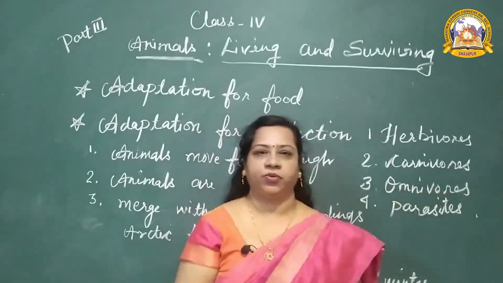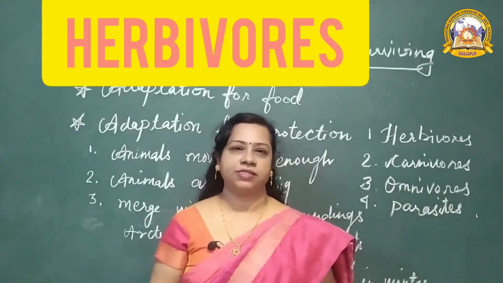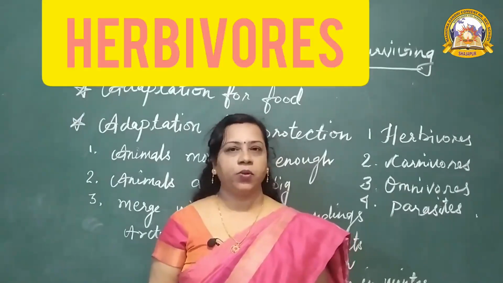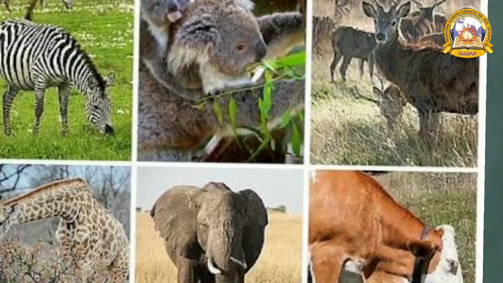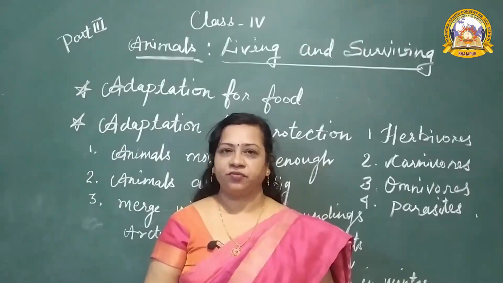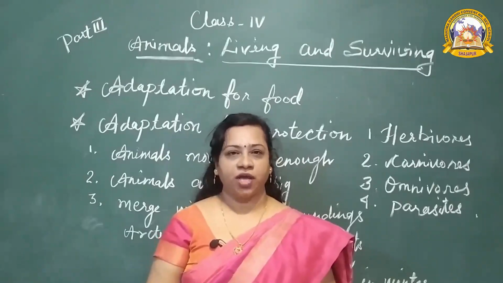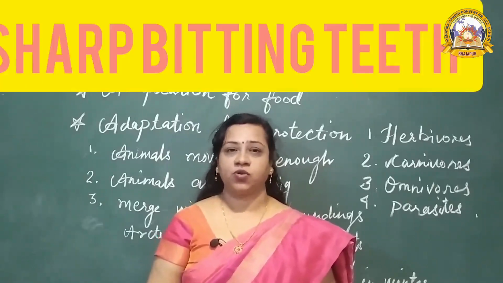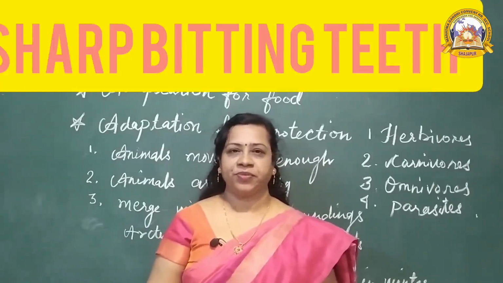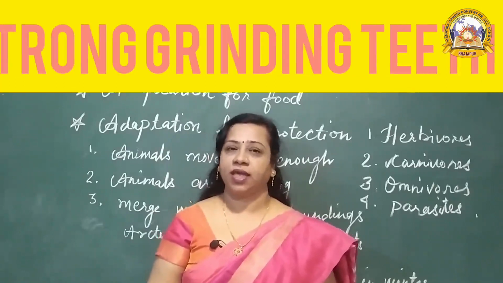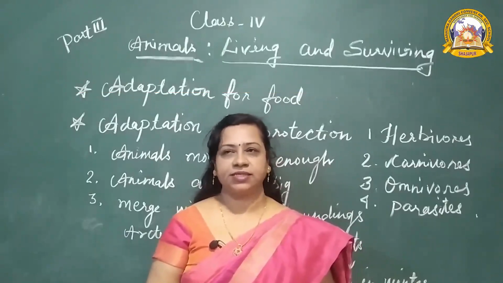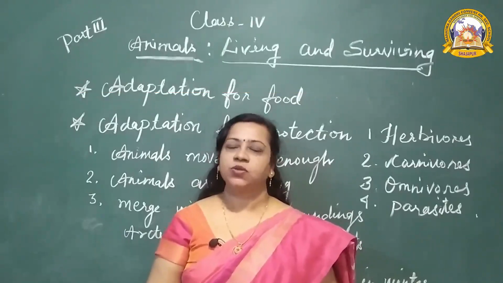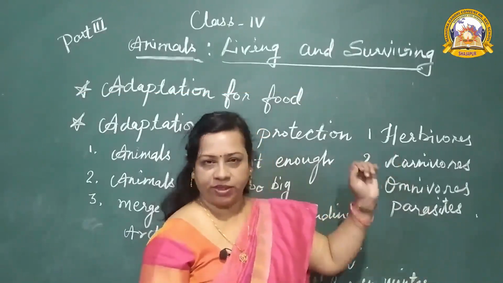So what are herbivorous? Plant eating animals are known as herbivorous. Who eat plants? Cows, goats, giraffe. These animals eat plants. What are the special features? They have sharp biting teeth and strong grinding teeth to eat plants. Also they have long legs to travel long distances in search of their food. So they are known as herbivorous.